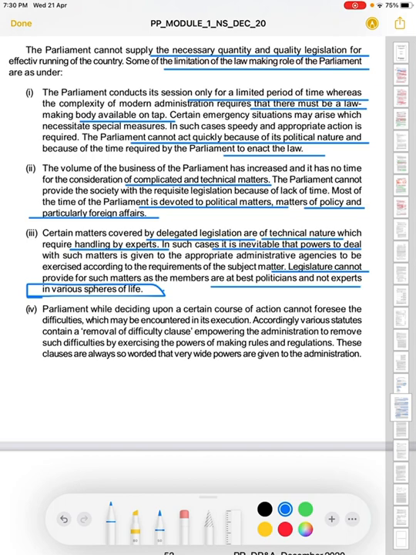So here, certain matters are covered by expert opinion and are handled by experts. In those cases it is inevitable that the power to deal with such matters is given to the appropriate administrative agencies which are specialized in those particular topics. The legislature cannot provide for such matters as the members are at best politicians, not experts on various spheres and topics. So it is better that they delegate this power to the experts so that the experts give their best to deal with it, because the members are basically politicians.